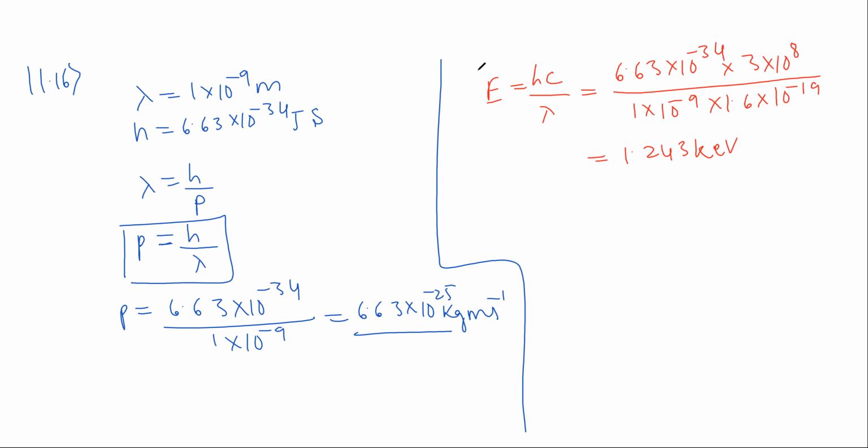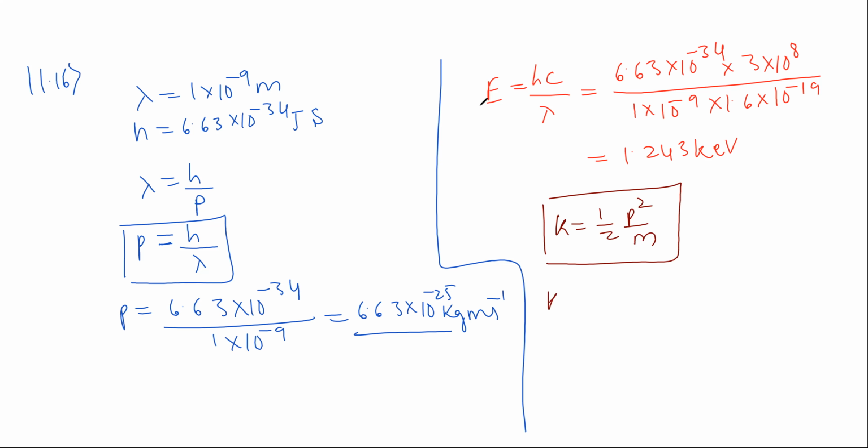Therefore, next kinetic energy of the electron having momentum, that is given by the formula K is equal to half P square divided by M. No formula use ಮಾಡ್ಕೊಂಡು. So M ಅಂದ್ರೆ mass of the electron, P ಅಂದ್ರೆ 6.6 into 10 to the power of minus 25.